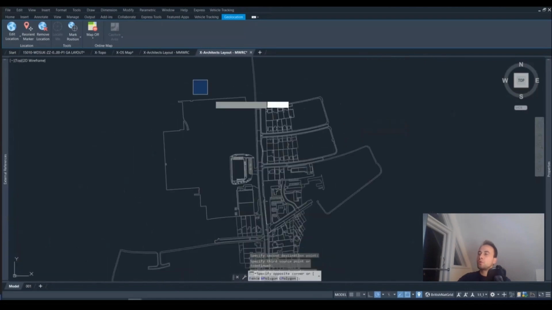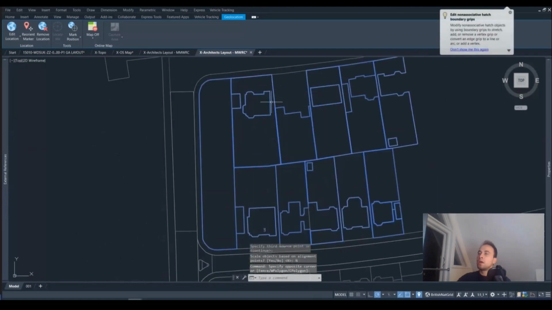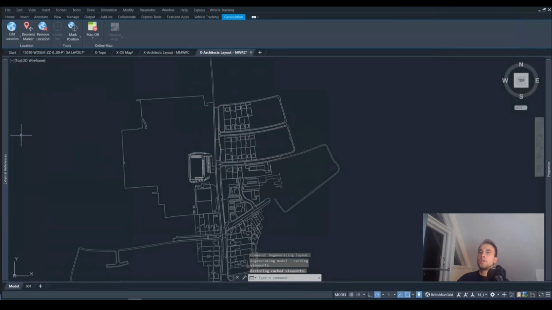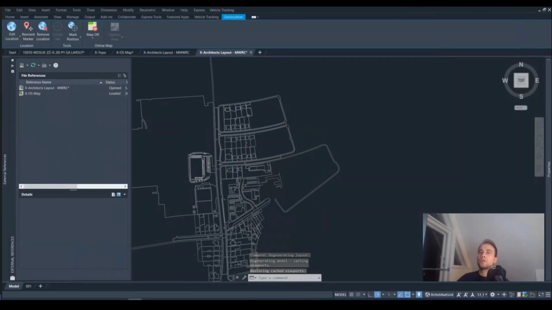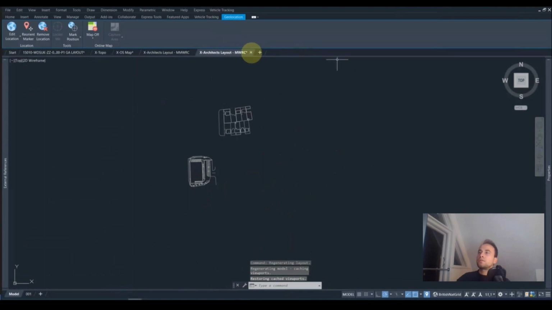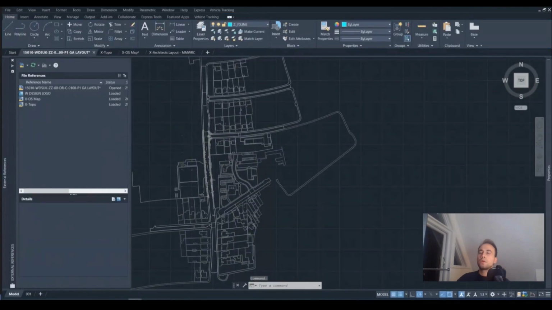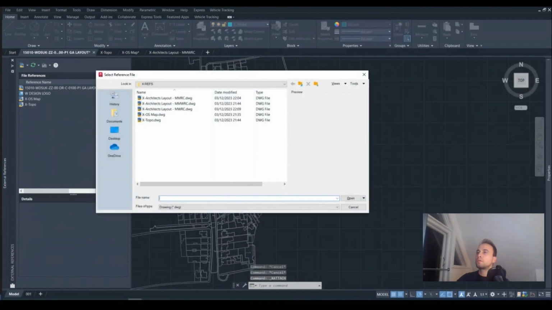And we see that at this point the information we needed has been moved to the right location. So align is a very powerful command in order to move things to the right location. If we detach at this point the OS map, we're just left with the external reference. If we go ahead and save it, we're going back to our main drawing.